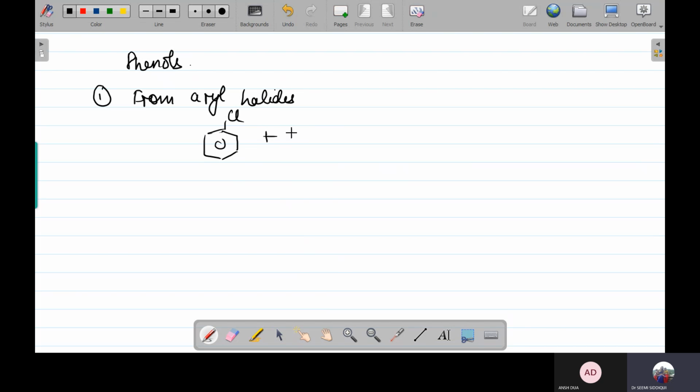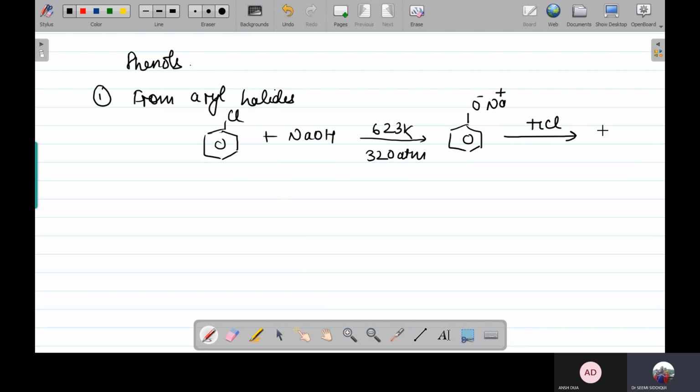We have taken one aryl halide in the presence of sodium hydroxide. The temperature condition is 623 Kelvin, 320 atmosphere. It provides us this. It reacts with HCl, and it is going to give you the phenol.